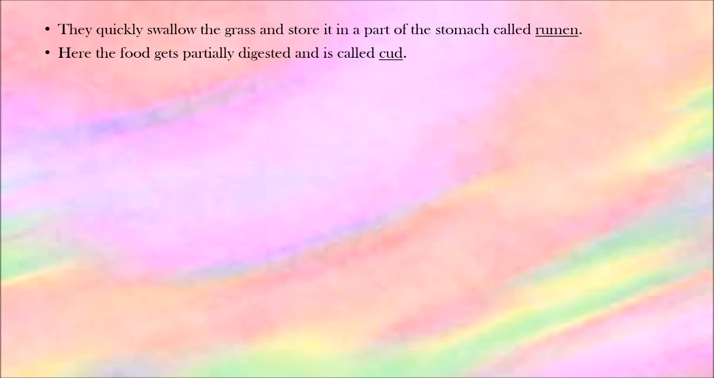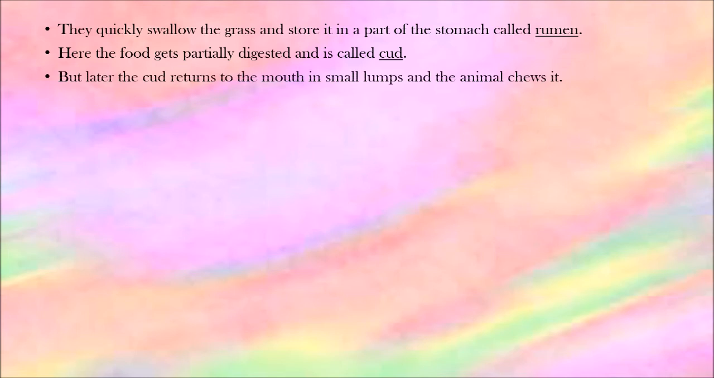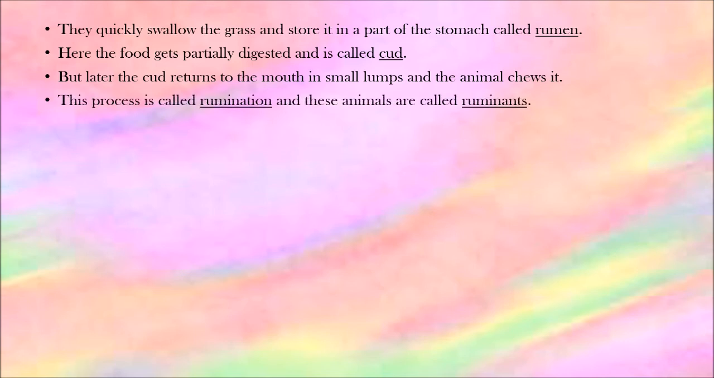Here the food gets partially digested and is called cud. Their food is not fully digested, they just swallow it and it's called cud. But later the cud returns to the mouth in small lumps and the animal chews it. This process is called rumination, and these animals are called ruminants. They chew a little and swallow the food inside, and it is called cud.